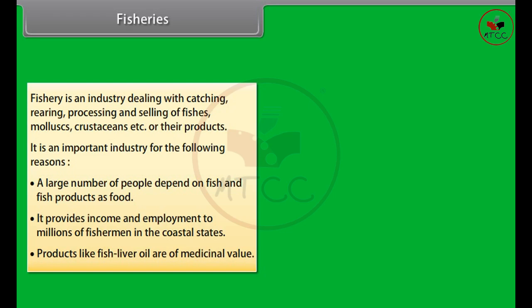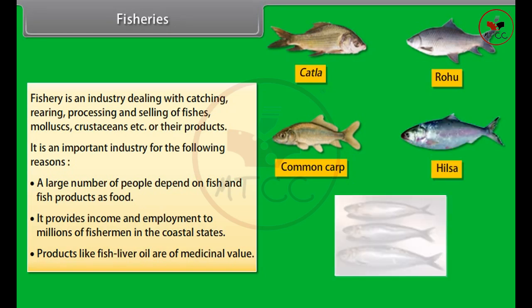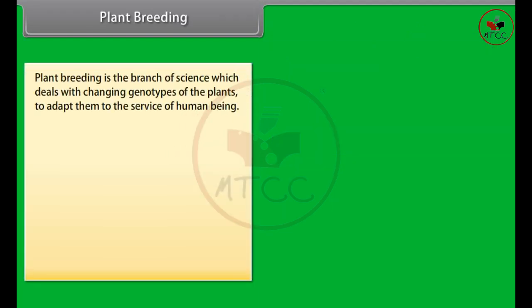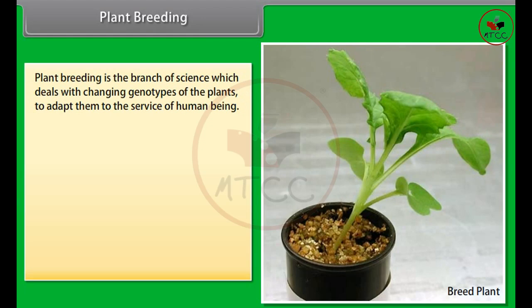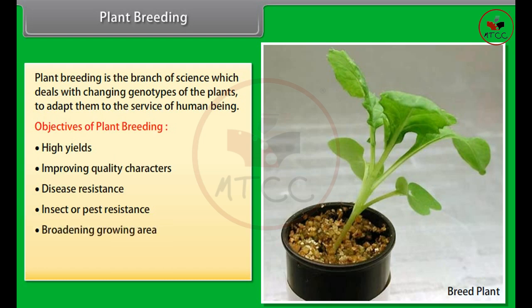Some common freshwater fishes are catla, rohu, common carp, etc. Some common marine fishes are hilsa, sardines, etc. Plant breeding. Plant breeding is the branch of science which deals with changing genotypes of plants to adapt them to the services of human beings. Objectives of plant breeding: high yields, improving quality characters, disease resistance, insect and pest resistance, broadening growing area.